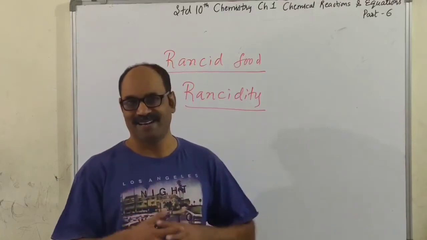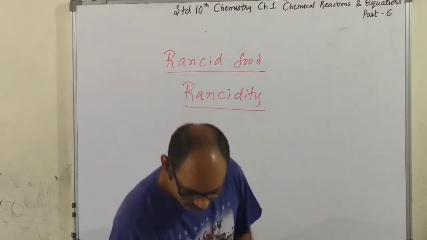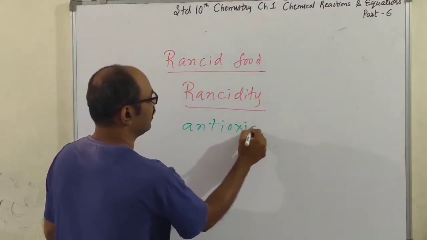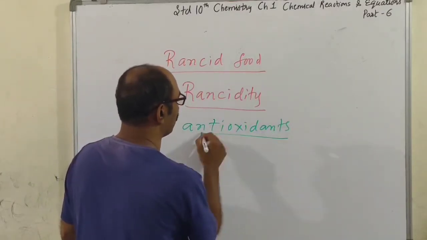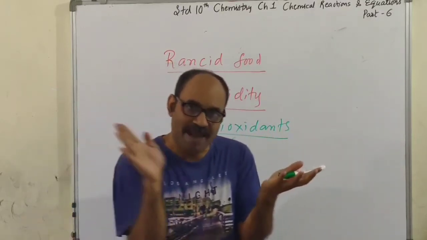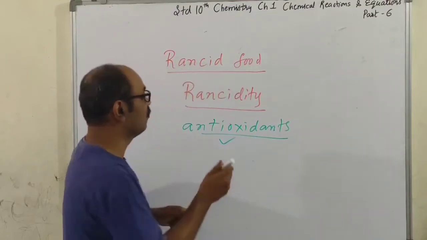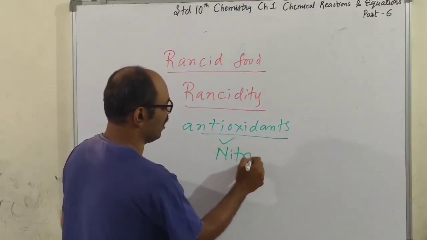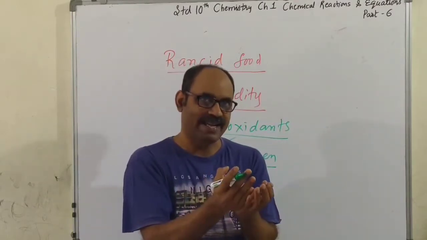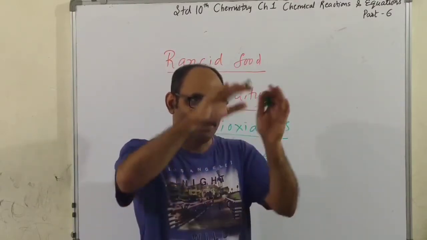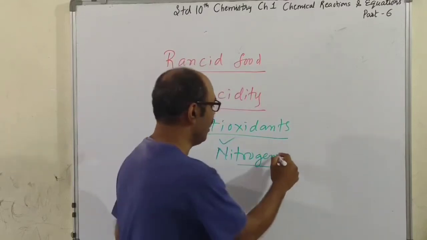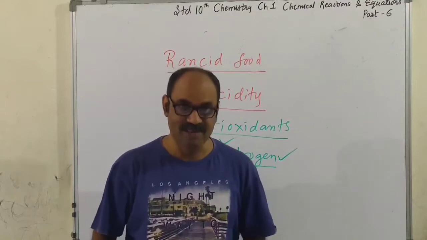Now, how to prevent rancidity? Well, you have to use antioxidants while packing the food. When the food is packed, it is flushed with nitrogen, which is a very good antioxidant. When you buy a packaged food, the package is bulged out and we say there is plenty of air inside. Actually it is nitrogen.